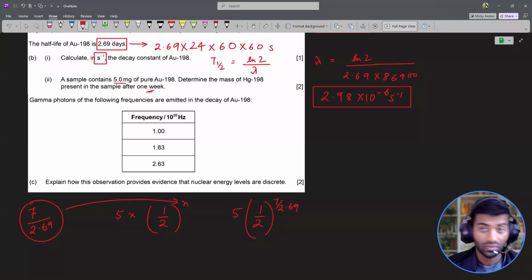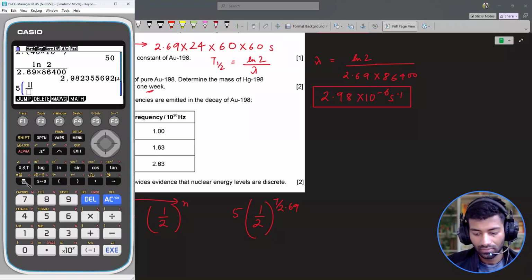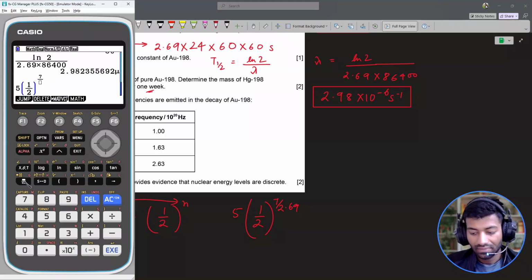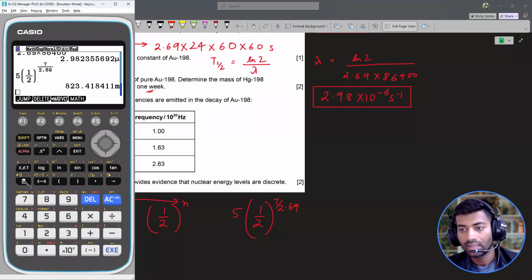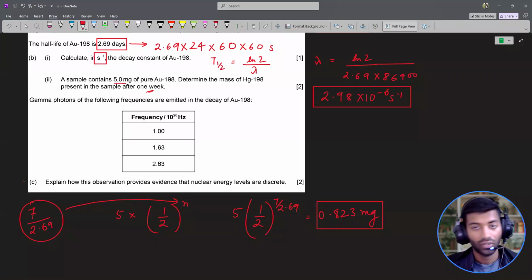So I can just go back to the calculator again. So we have 5 times 1 over 2, or you could just write 0.5. Either of them works fine. 7 divided by 2.69. So that's 0.823 milligrams. So this is the amount of pure gold which will remain in the sample after a week.